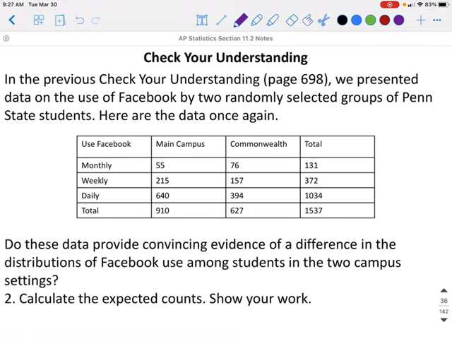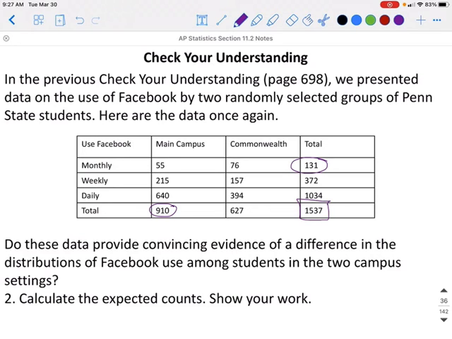Do these data provide convincing evidence? So this time we're going to calculate the expected counts and you're going to show your work. Remember, to calculate your expected counts, you multiply the row total with the column total and then divide it by the total for the entire table.